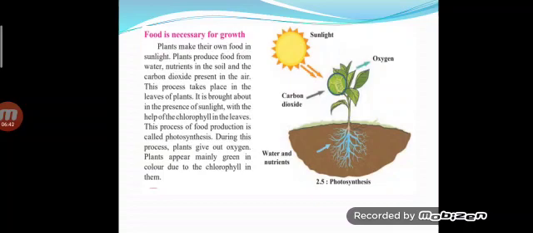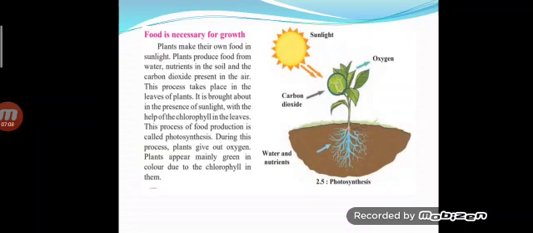So that is the green color. That green-colored substance in the leaves is chlorophyll. So that helps the plant to produce food with the help of sunlight, carbon dioxide, water and the nutrients that they take from the soil.